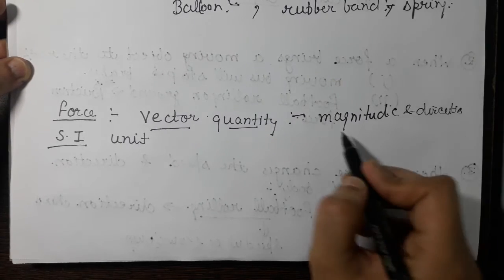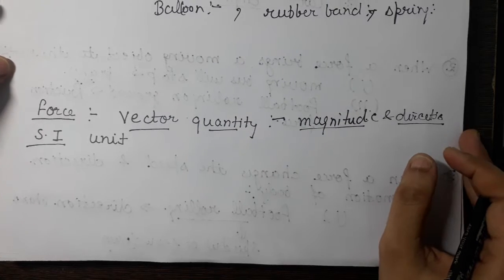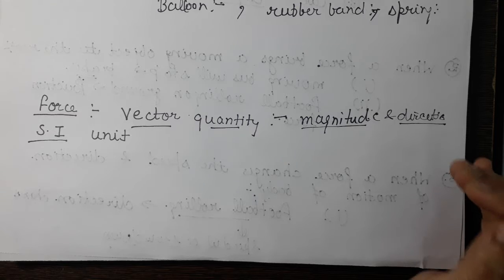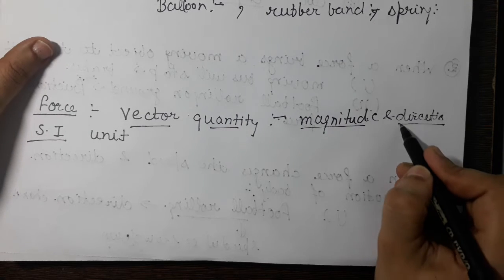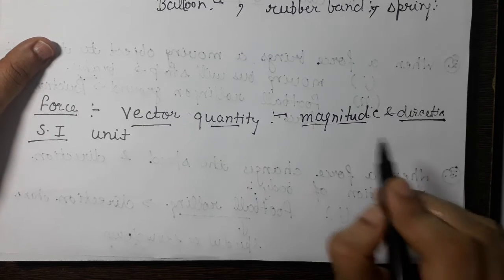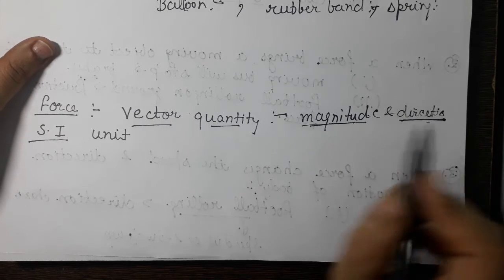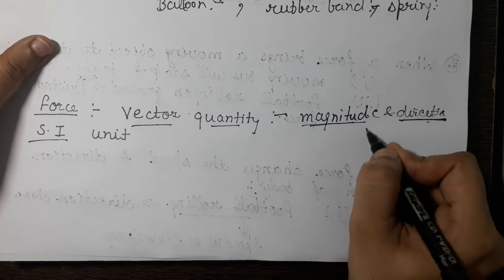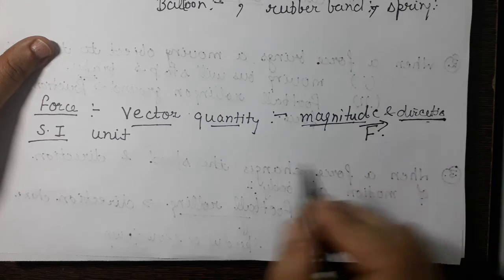Magnitude means numerical value, and for the direction, it is clear from the above examples that in whichever direction we apply the force, in that particular direction the changes may occur. So here direction is also important. Both the terms apply to force. So this is a vector quantity and we denote it by capital F, or we can put a vector sign on it.